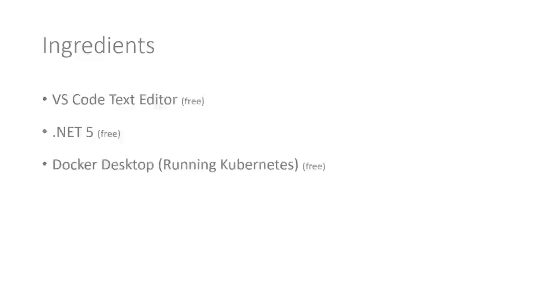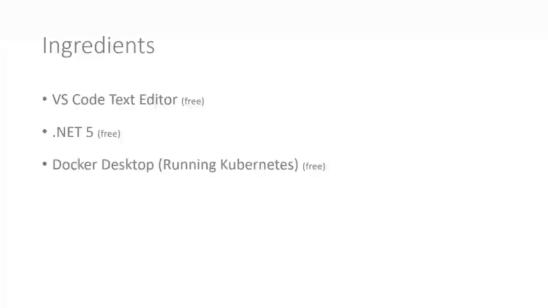All right. So these are the ingredients that you're going to need if you want to follow along practically, which I think most of you probably will want to do. So I'm using the VS Code text editor. You can use Visual Studio if you want, but I just find VS Code lighter and more adaptable. .NET 5 is sort of mandatory. There's some concepts in here. If you decide to use an earlier version of the framework, you may run into some little niggly problems, so I highly recommend you run with .NET 5.